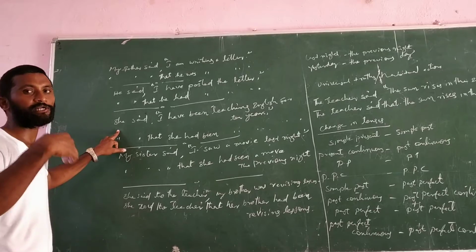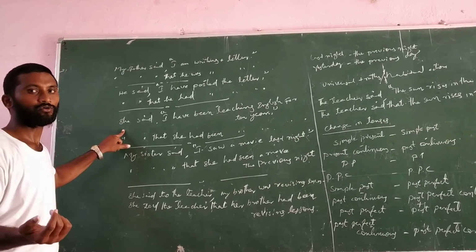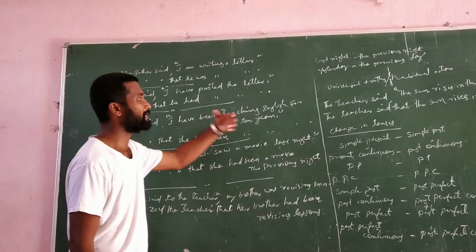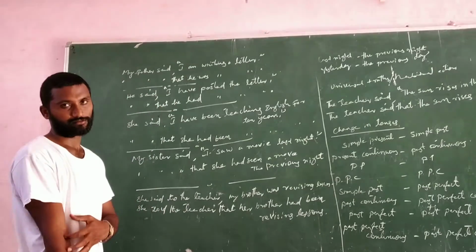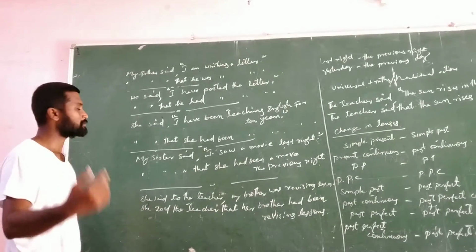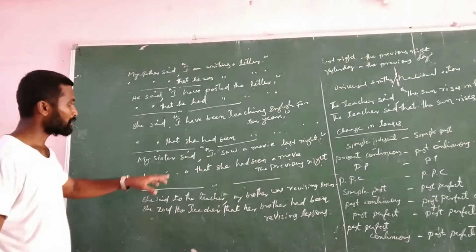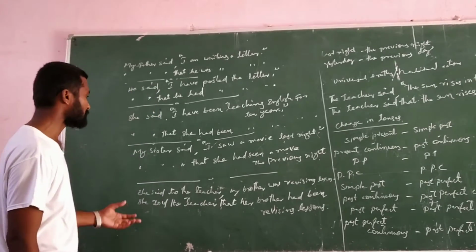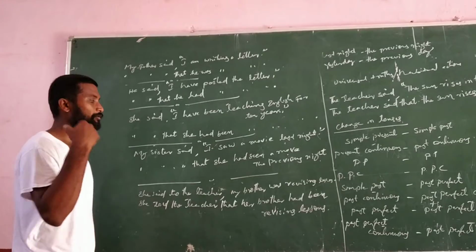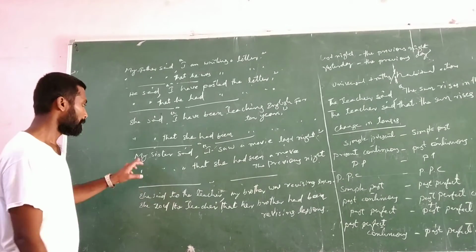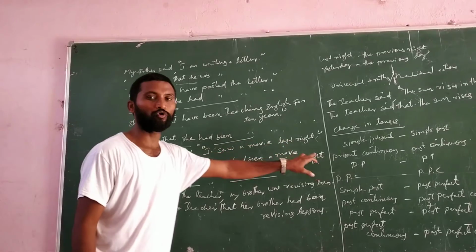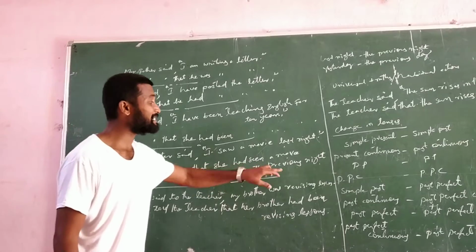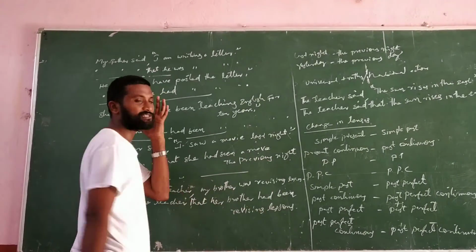Next one is present perfect continuous, changing into past perfect continuous tense in indirect speech. She said, "I have been teaching English for 10 years." She said that she had been teaching English for 10 years. And next one is simple past, which we change into past perfect. My sister said, "I saw a movie last night." My sister said that she had seen a movie the previous night.